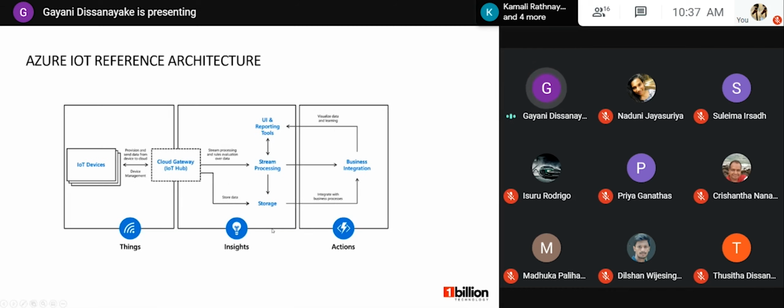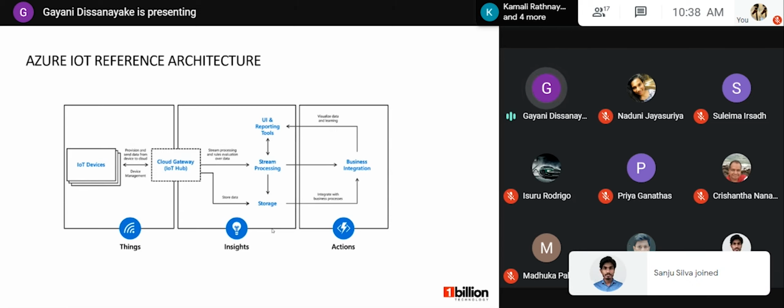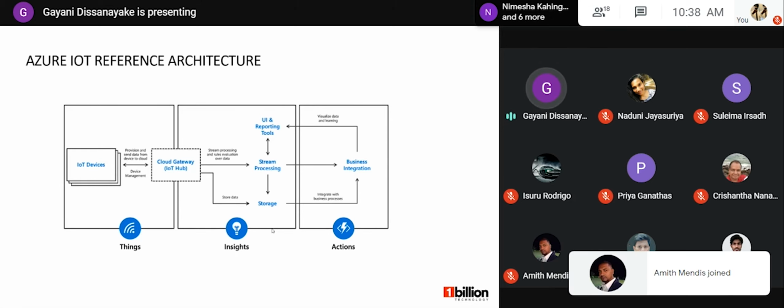We will move to the Azure IoT reference architecture. This is a high-level architecture. It has three parts: things, insights and actions. The IoT application can be described using these three components: the things or devices sending data that generate insights. These insights generate actions, and these actions are used to improve our business or a process.